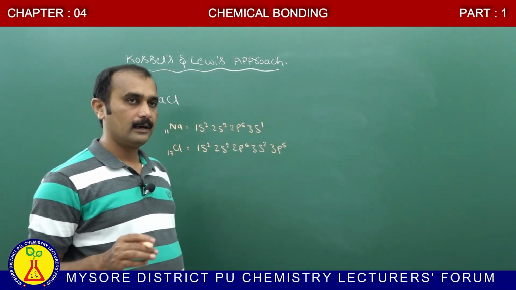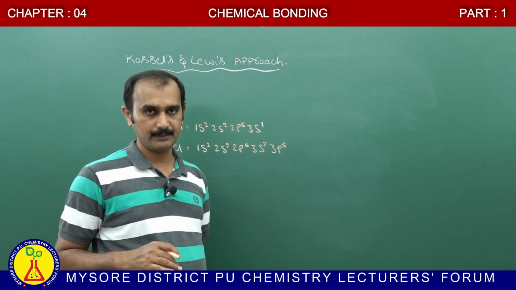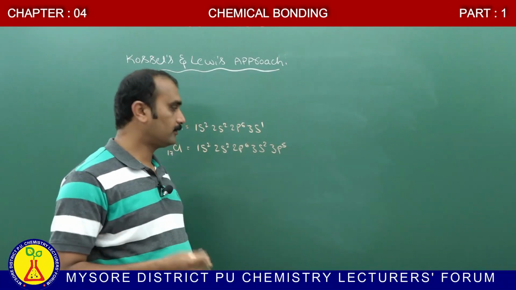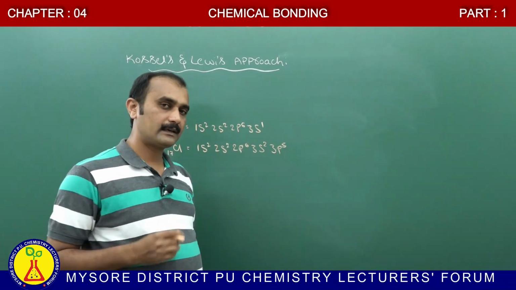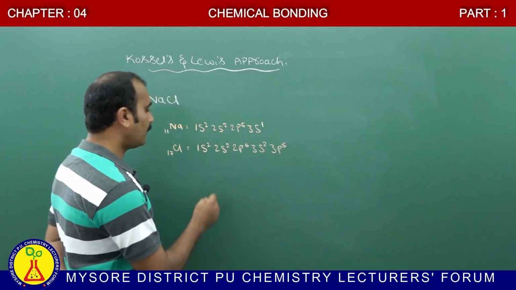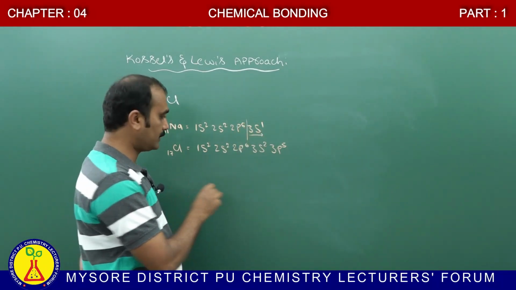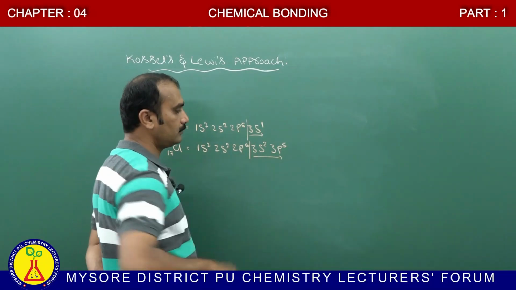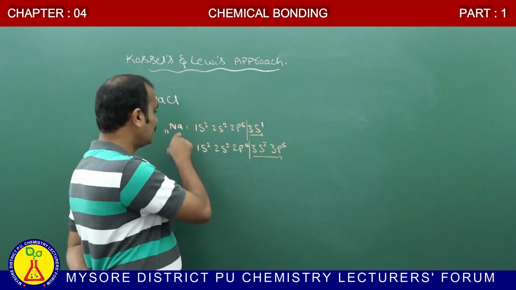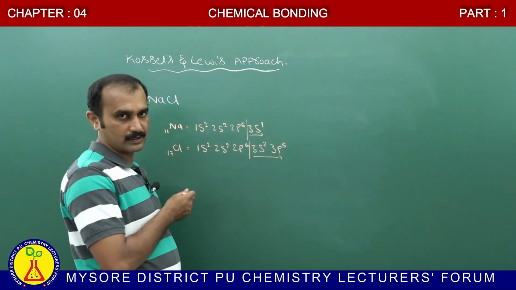You already know that only the valence electrons are involved in any bond formation, according to Lewis. Therefore, here the 3s atomic orbital of sodium is involved in bond formation, and the 3s2, 3p5 of chlorine are involved in bond formation. You already know that sodium is not stable and chlorine is not stable. This is according to Kossel.